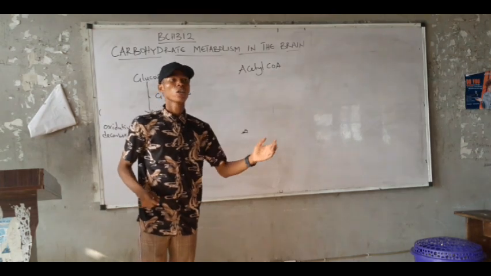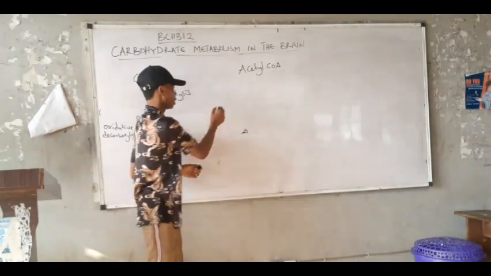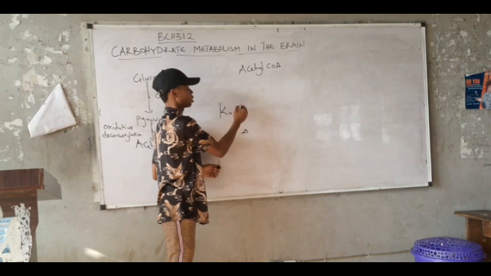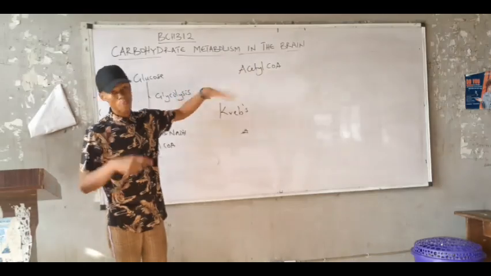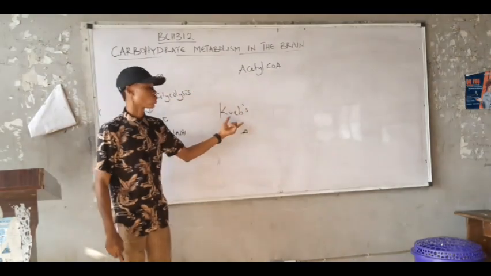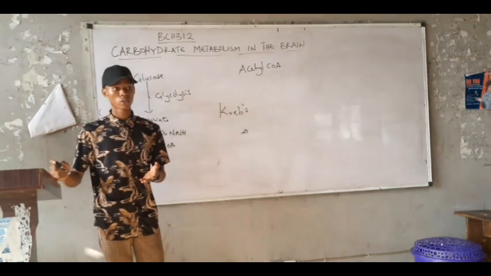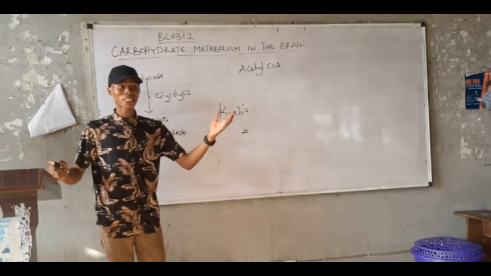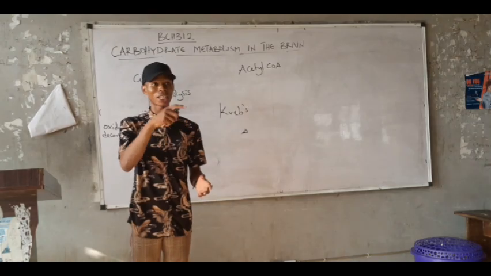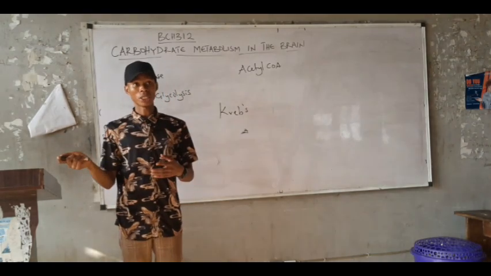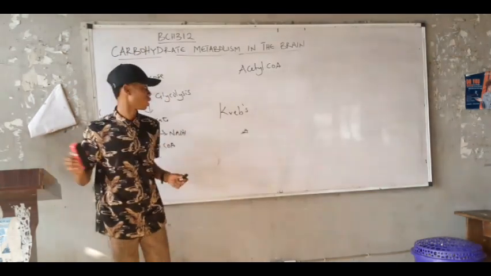Tricarboxylic acid cycle. If you don't call it TCA cycle, you can call it what? Krebs cycle, right? Named after the person that first brought out the pathway. And if you don't call it Krebs cycle, you call it the citric acid cycle. It is called the tricarboxylic acid cycle because citric acid is tricarboxylic, having 3 carboxylic acid groups. We are not interested in that.